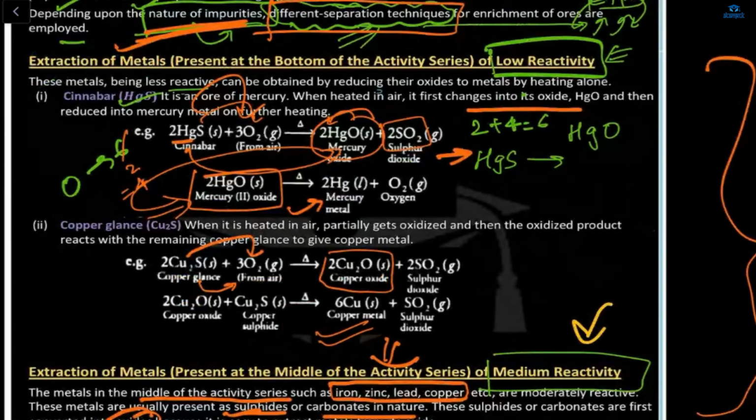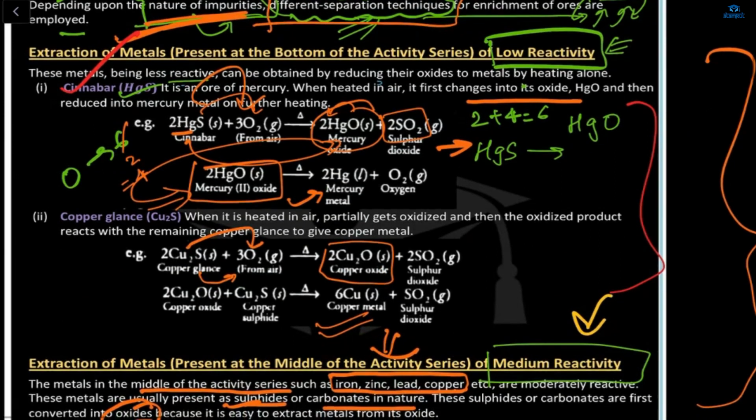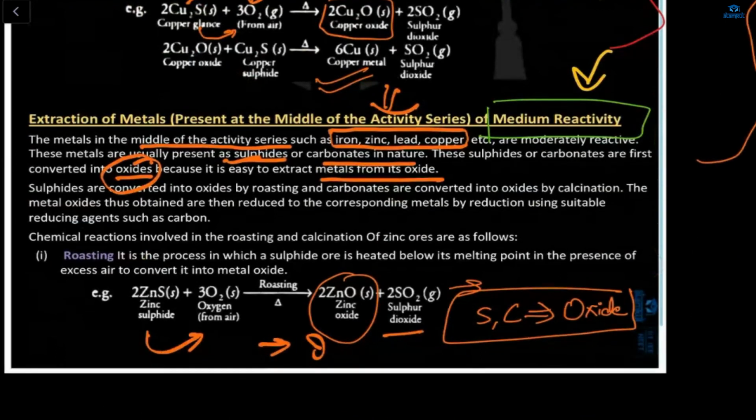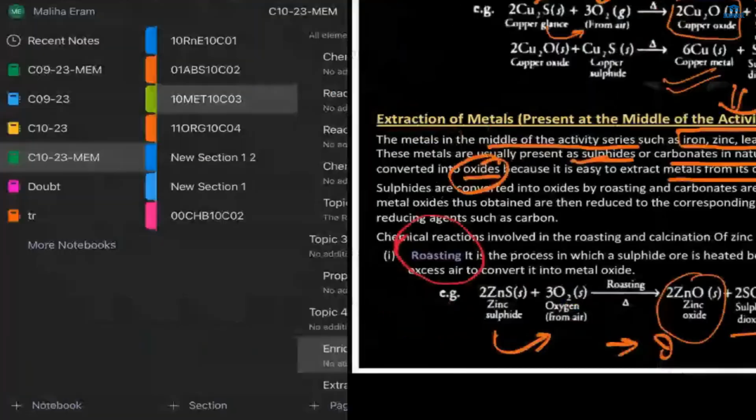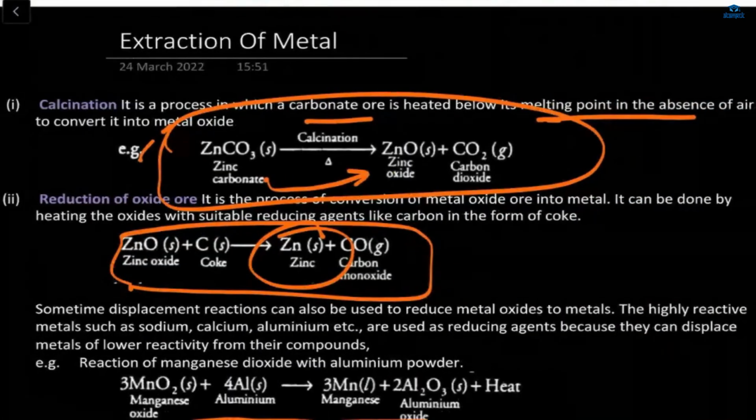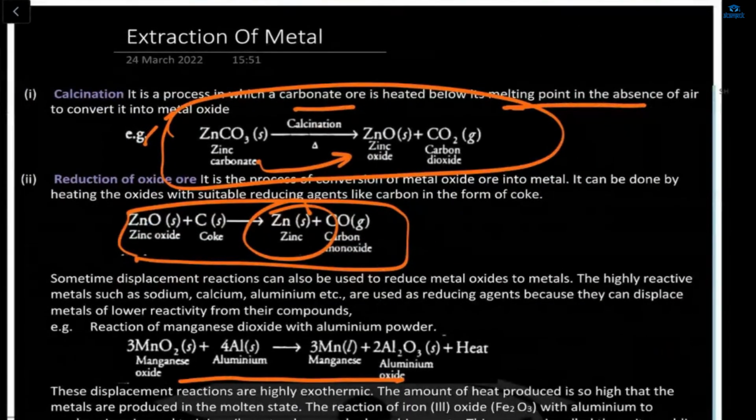And these are the three processes. This is the low reactivity process, so you have to go through this. Medium reactivity is also very simple. In medium reactivity, we have one topic which is roasting, second is calcination, and this is the third one, which is reduction of oxide ore.